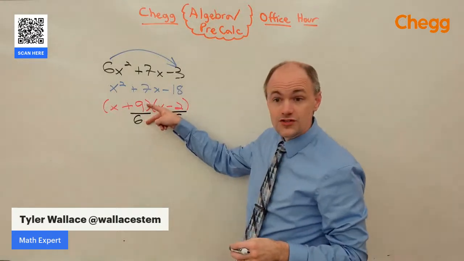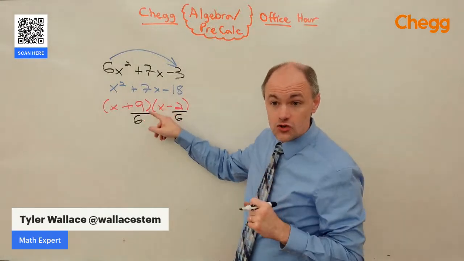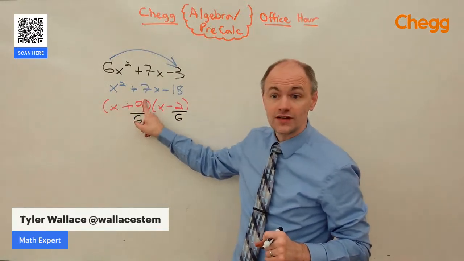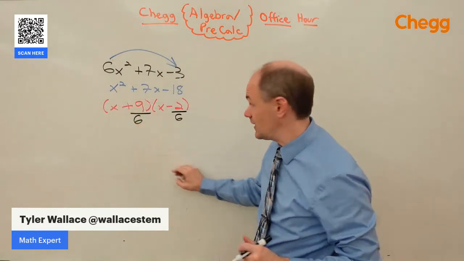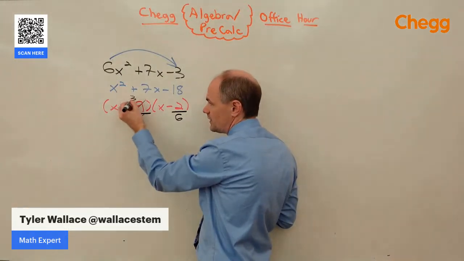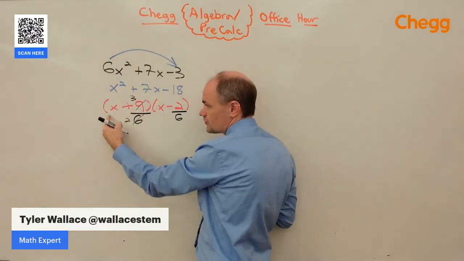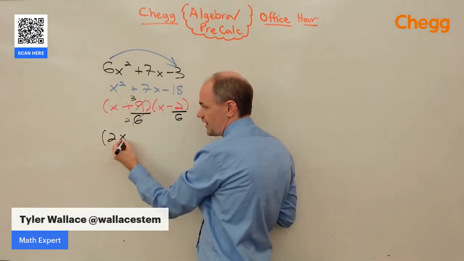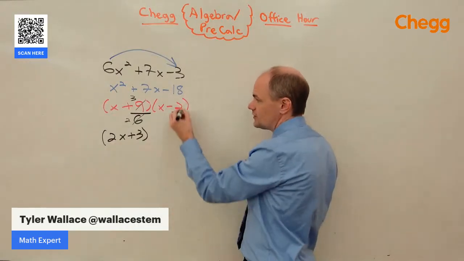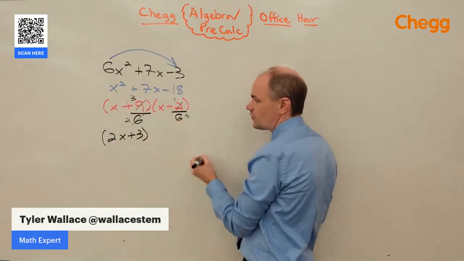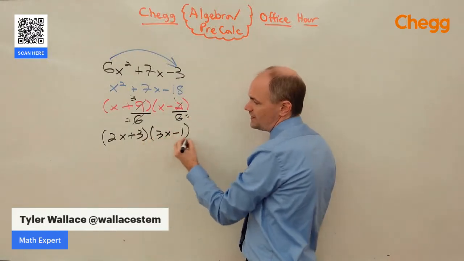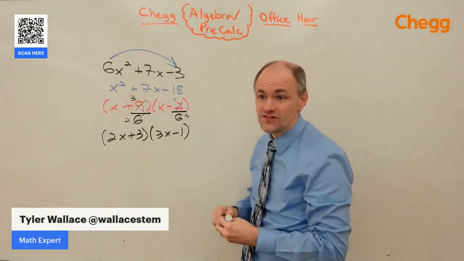We're going to divide by the 6 that was slid over. When I divide, I'm going to reduce these numbers. Once it's reduced, whatever's left in the bottom is going to go in front of x. Whatever's left on top stays with the plus or the minus sign. 9 over 6, divide those both by 3, we get 3 over 2. So I'm going to put the 2 in front, and so we have 2x plus 3. 2 over 6, reduce that. Dividing by 2 gives us 1/3. I'm going to put the 3 in front, 3x minus 1, and now it is factored.